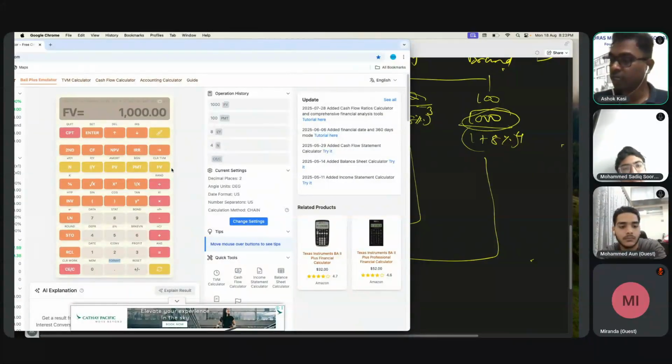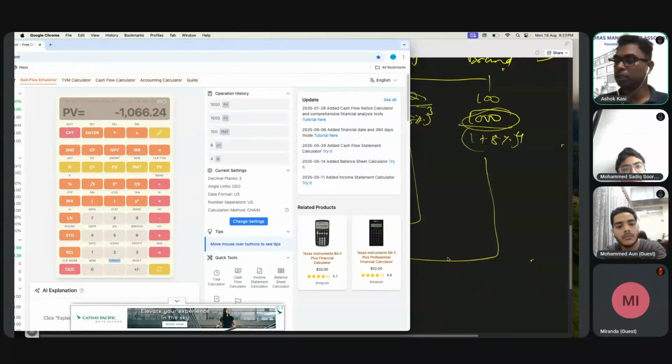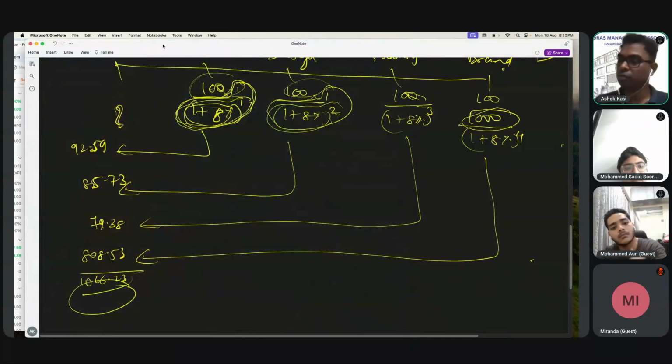So I have keyed in all the data now. Based on this data, I will instruct the system to calculate the present value. All I have to do, after keying in all this data, is say calculate. That means compute. Present value 1066.2423. That is all fine.